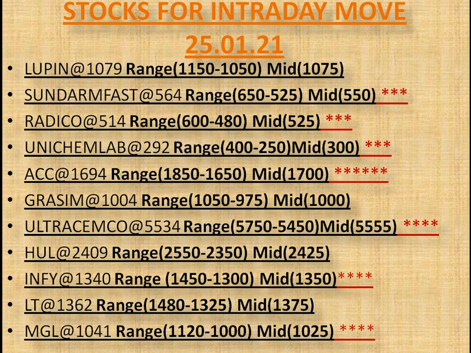You can note down every stock's range with midpoint for intraday trading. We can call the upper range the higher resistance, the lower range the major support, and the midpoint the pivot point. Red star marked stocks are more important for intraday trading.